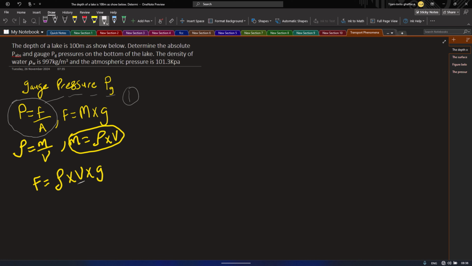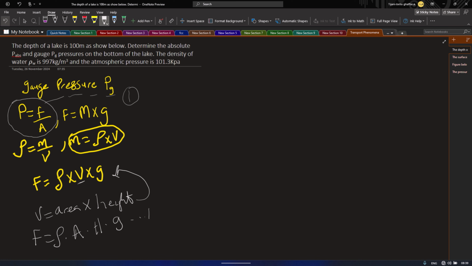And also the derivation of volume is equal to area times height. So inputting this into this equation, our force is equal to density times area times height, then times acceleration due to gravity.